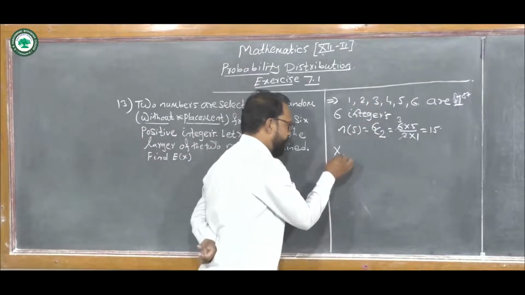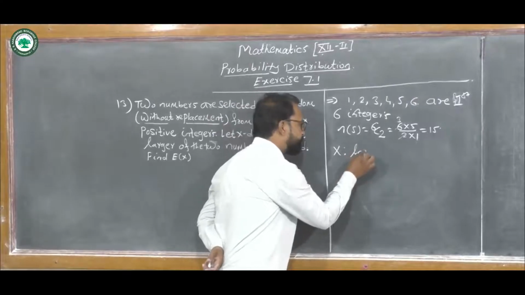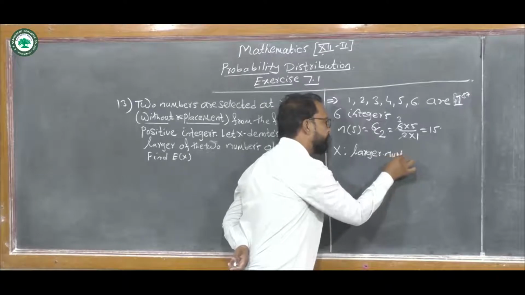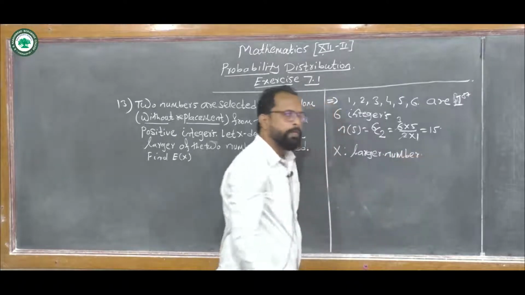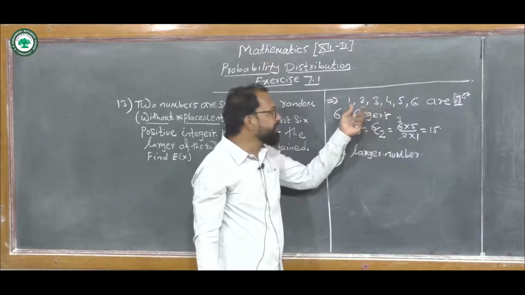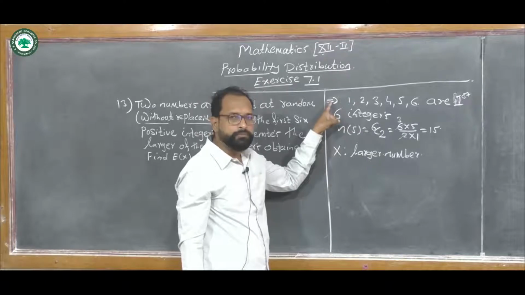Now we define x as the larger number. From these 6 integers, there does not exist any integer which is less than 1.